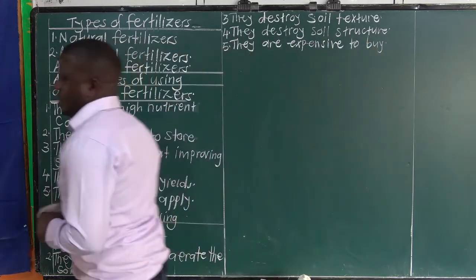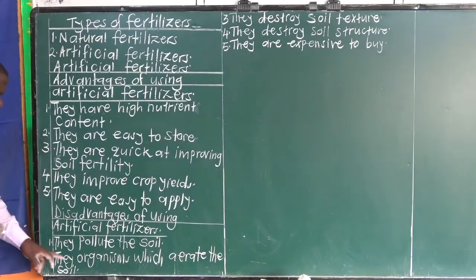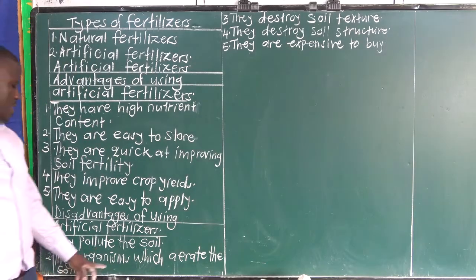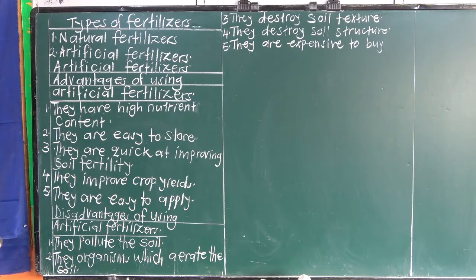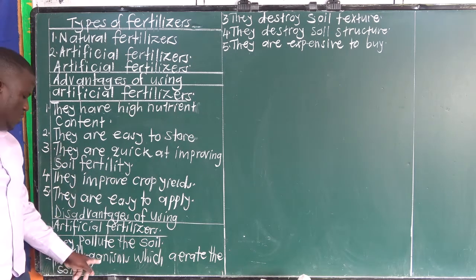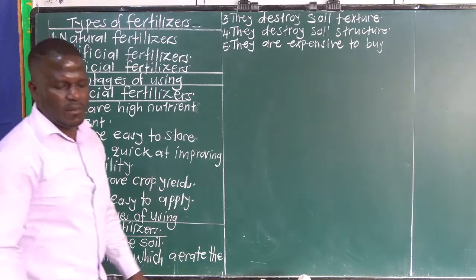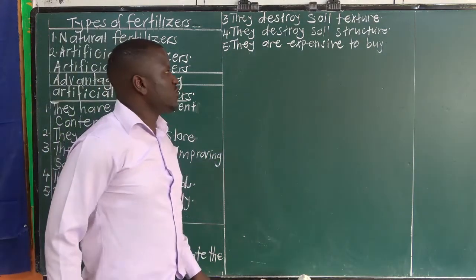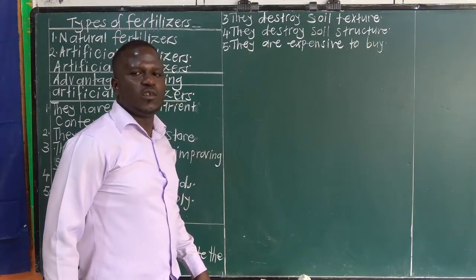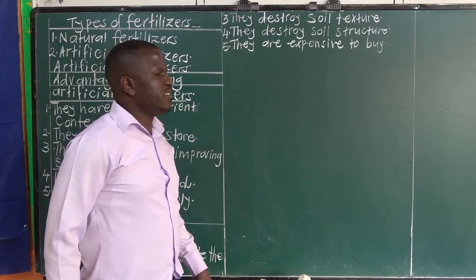So these are some of the disadvantages of using artificial fertilizers. They pollute the soil. They kill organisms which aerate the soil. For example, they kill earthworms, and those earthworms help in soil aeration. They destroy soil structure, and they also destroy soil texture. Then lastly, they're expensive to buy.